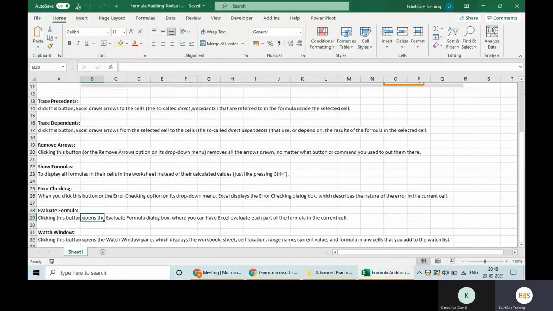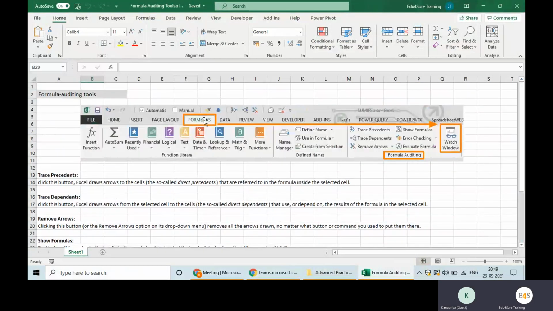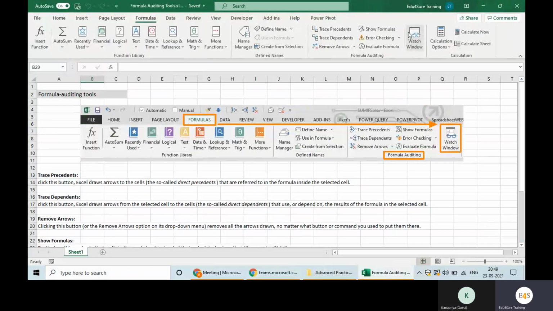For example, when you go to the Formulas tab, we have these options, Watch Window, and these are the formula auditing tools. What all options do we have? We have Trace Precedents. What is the meaning? Click this button, and Excel draws arrows to the cells that are referred to in the formula inside the selected cell.